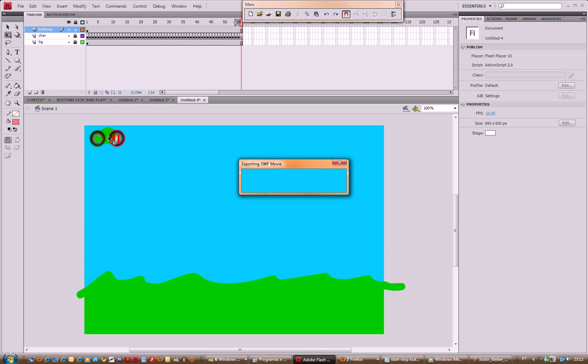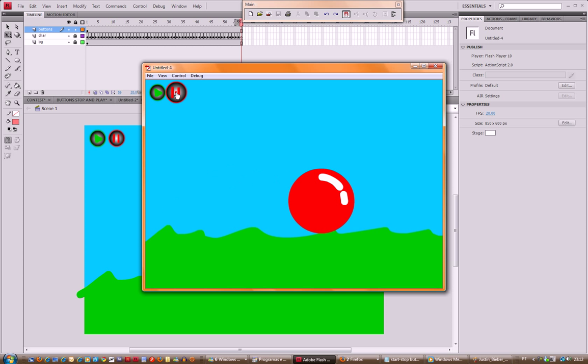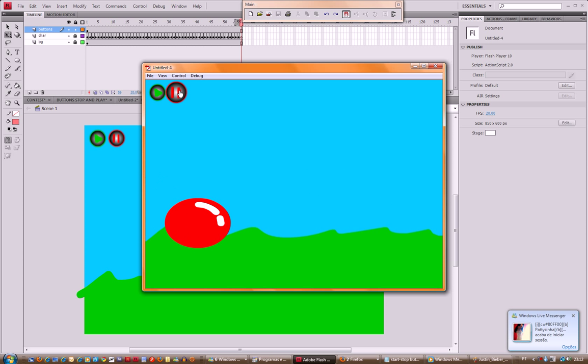Okay, so let's test it. When you press this button, the stop button, it will stop. When you press the play button, it will play. Stop, play, stop, play, and so on.